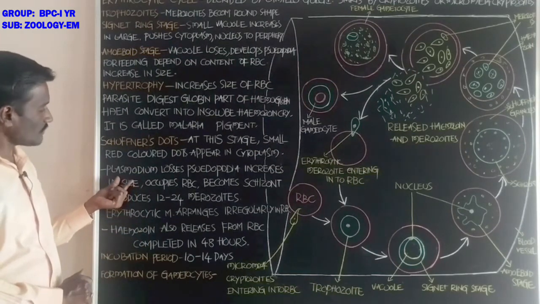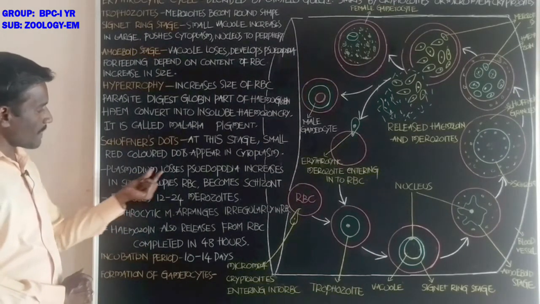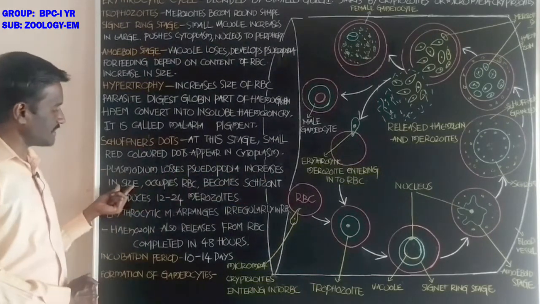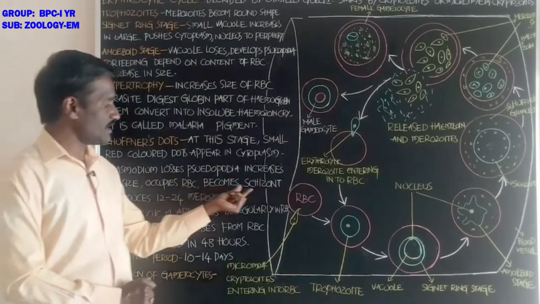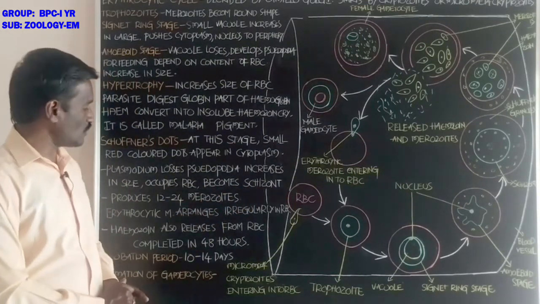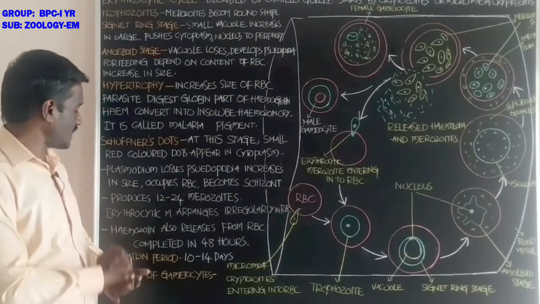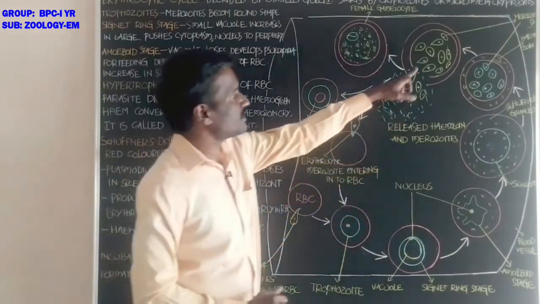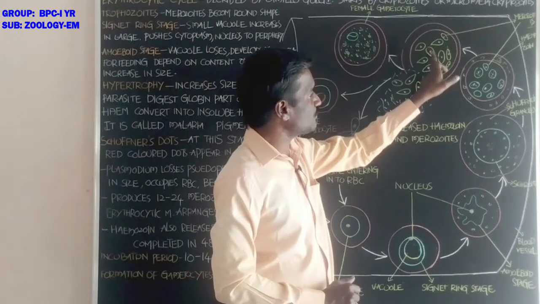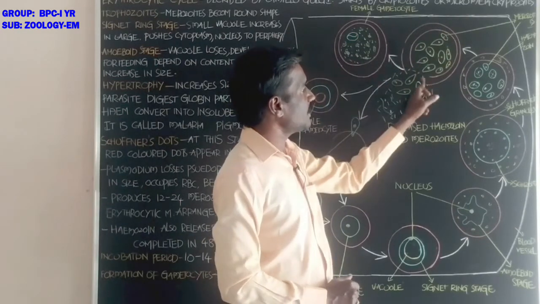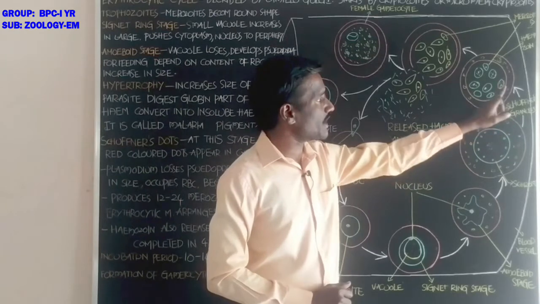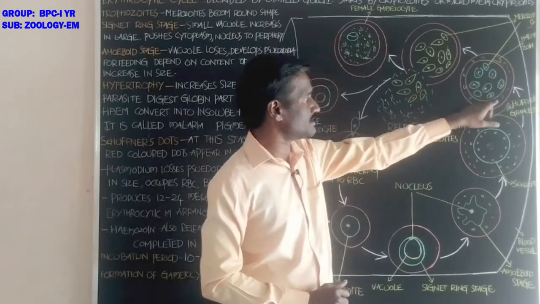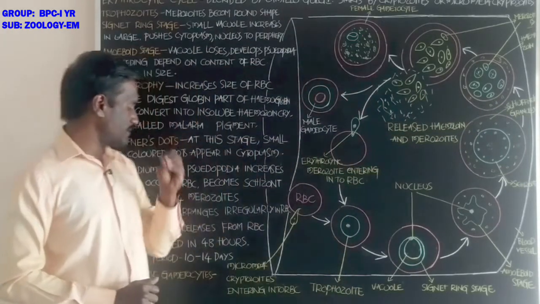Next, students, in this stage Plasmodium loses its pseudopodia, increases in size, occupies the part of the RBC, and becomes a schizont. After the schizogony, each one of the schizonts produces 12 to 24 merozoites. Students, these are the merozoites, 12 to 24 merozoites present in the inner part of the red blood cell. Okay, next, hemozoin granules also appear in the cytoplasm of the red blood cell.